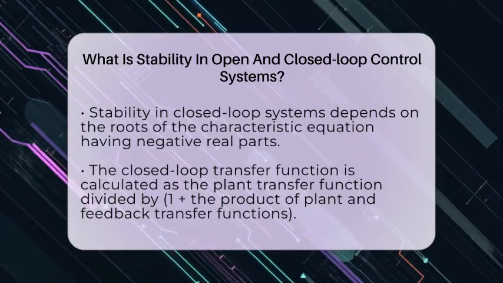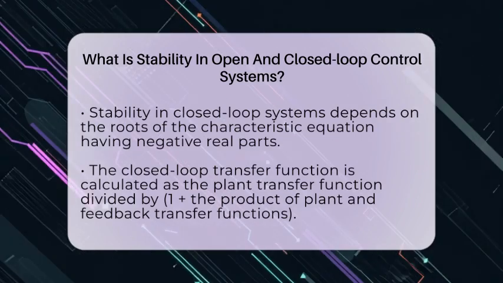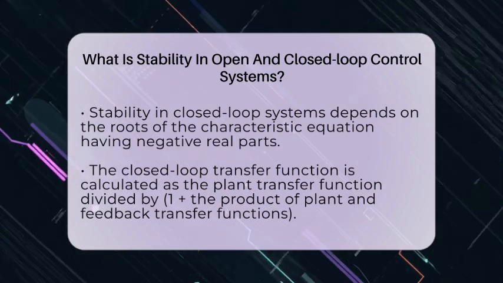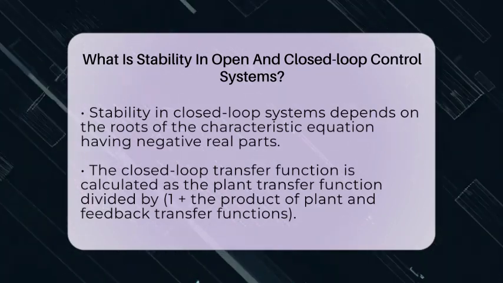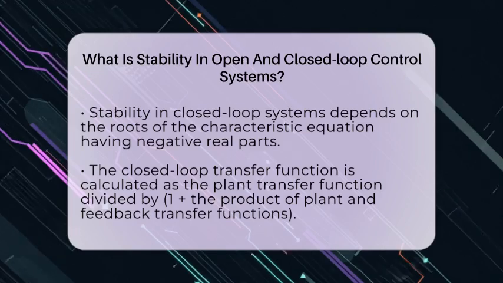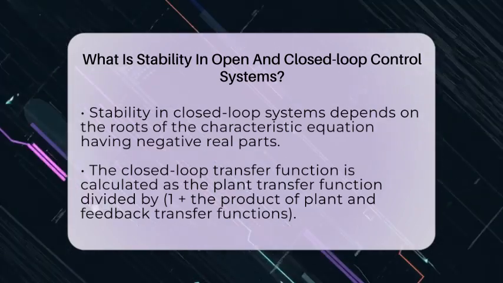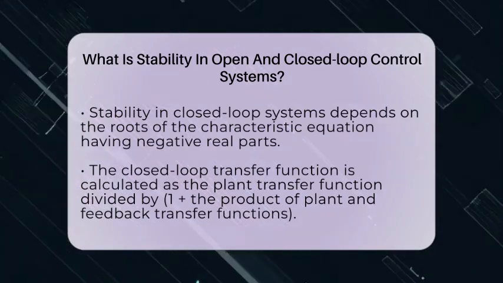Mathematically, the closed-loop transfer function is written as the plant transfer function divided by 1 plus the product of the plant and feedback transfer functions. The characteristic equation is 1 plus that product equals 0. If any of the roots, called poles, have positive real parts, the system becomes unstable. If all roots have negative real parts, the system remains stable.